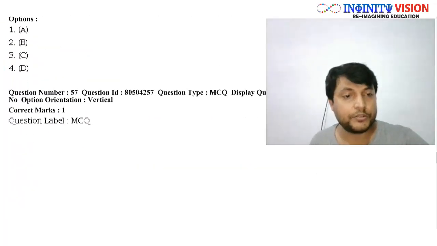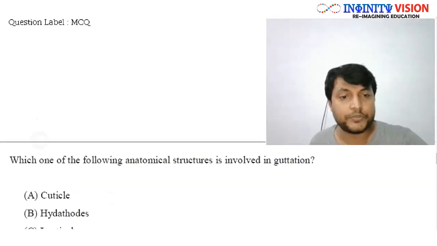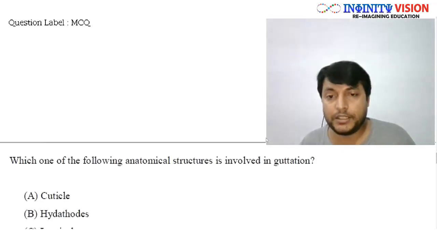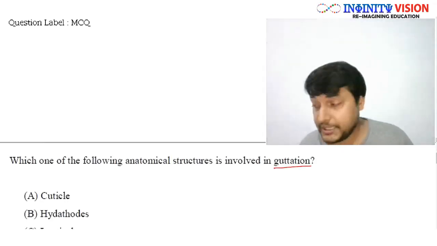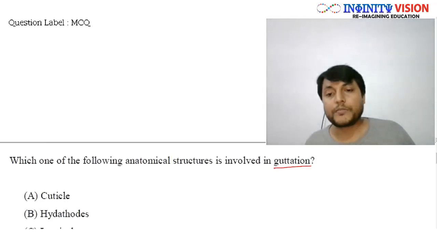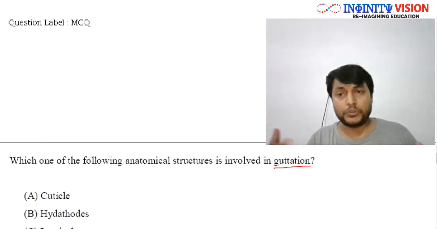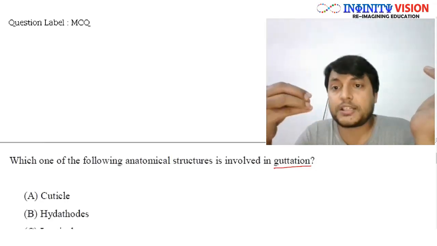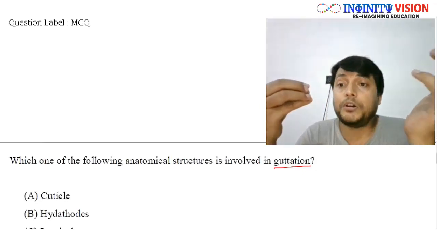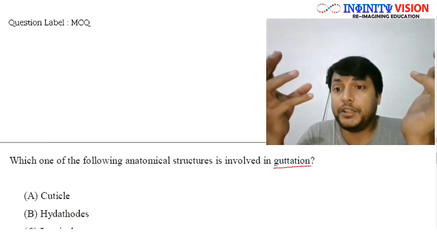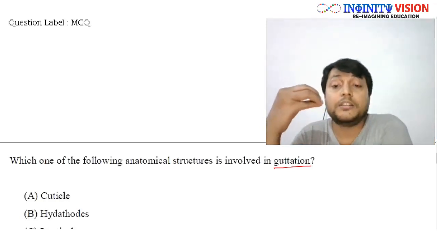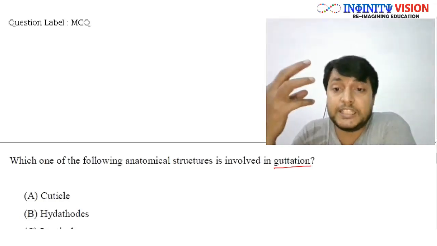Moving to the next question, question number 57. Which one of the following anatomical structures is involved in guttation? In order to answer this, you need to know what guttation is. I hope you all know transpiration, that is loss of water in the form of water vapor. In plants, water is lost in the form of water vapor from the stomata of the leaves, from the lenticels of the stem, or other parts of the plant. This loss of water in the form of water vapor is called transpiration.